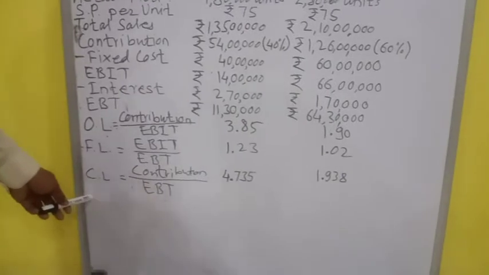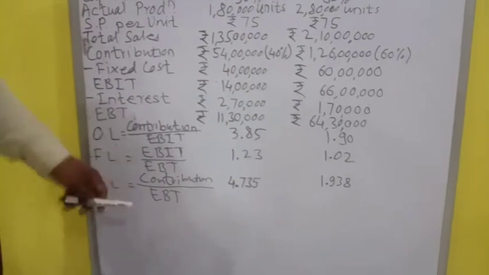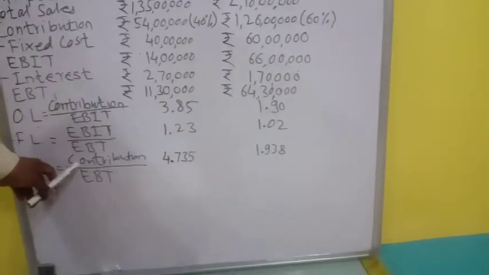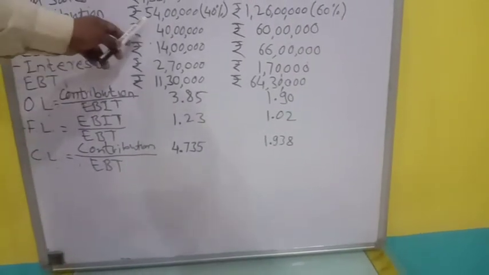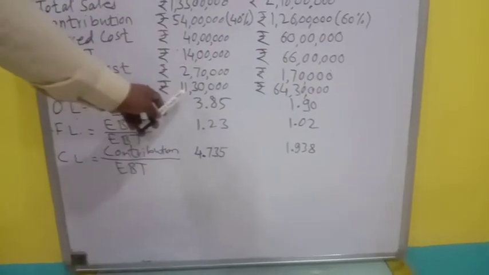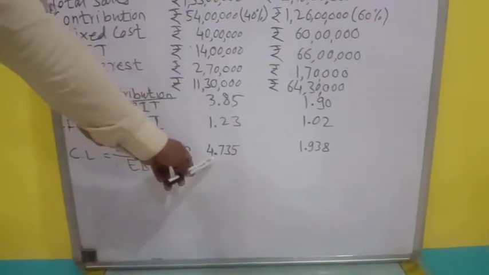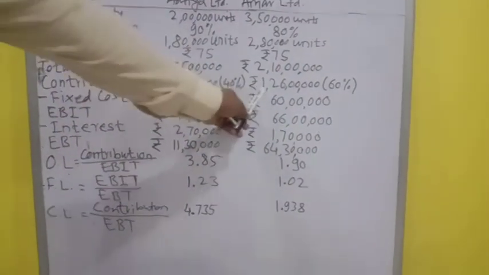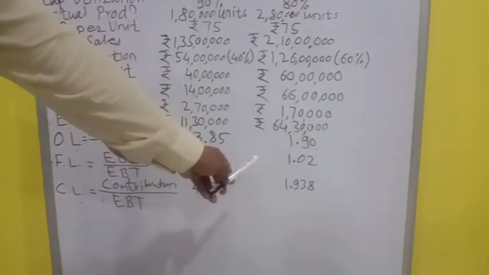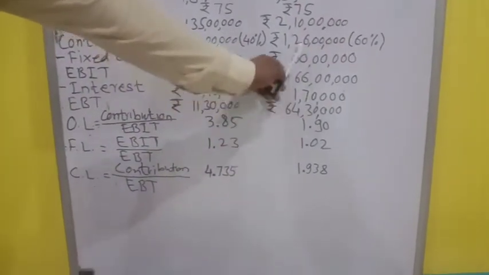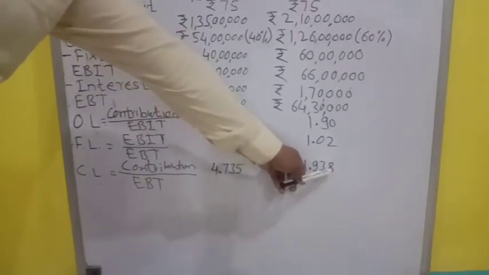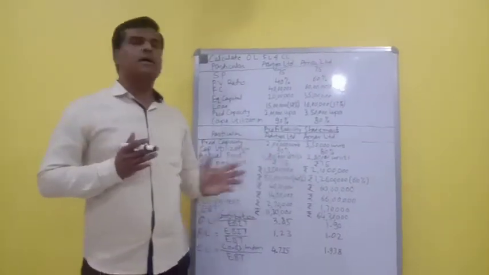Okay, now the last one, that is combined leverage. You can get the combined leverage either by multiplying OL and FL, or you can also do it by contribution divided by EBT. So the contribution for Aditya Limited is already known, that is 54 lakh rupees divided by 11,30,000 rupees, you will get a final answer, that is 4.735. And for Amar Limited, the contribution is 1 crore 26 lakh rupees divided by EBT, that is 64 lakh 30,000 rupees. If you do the calculations, you will get the combined leverage of 1.938. So this is how you can do the calculations for leverages.